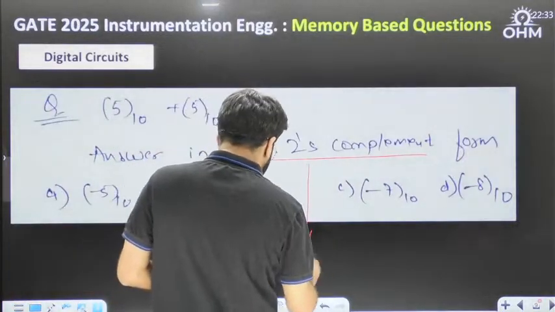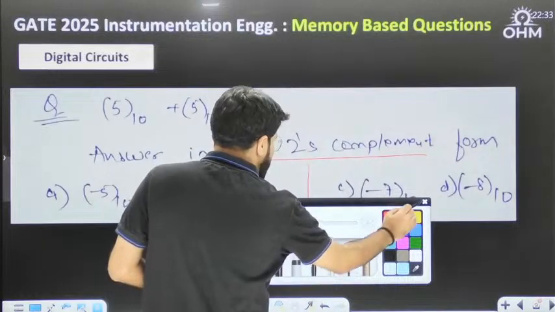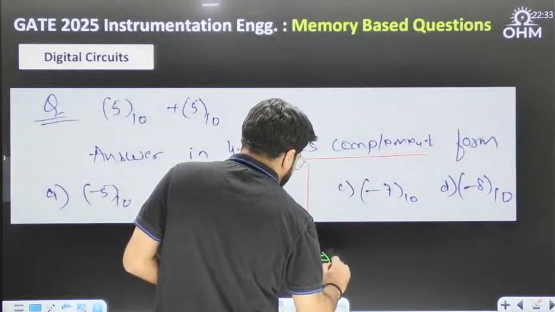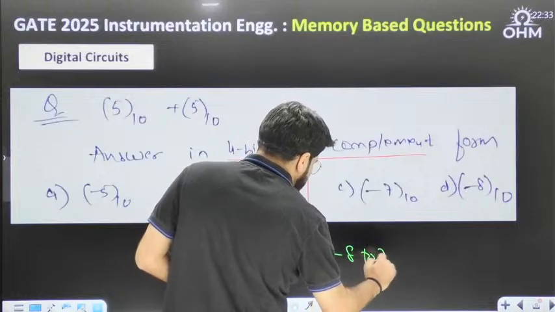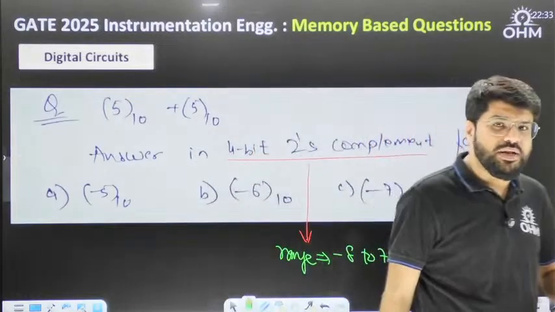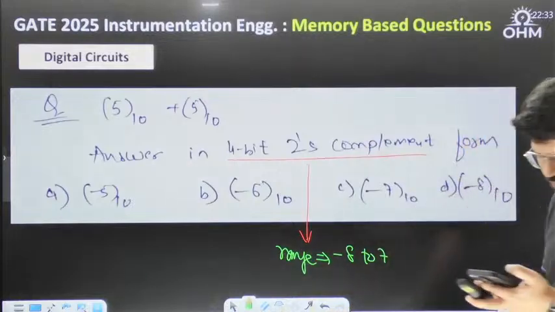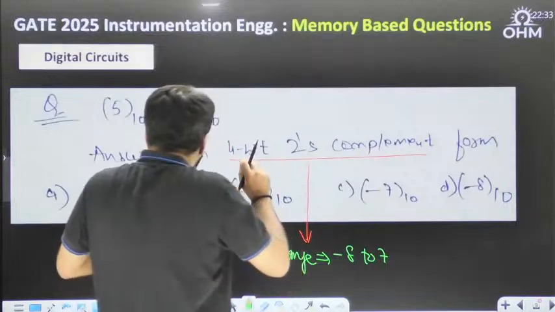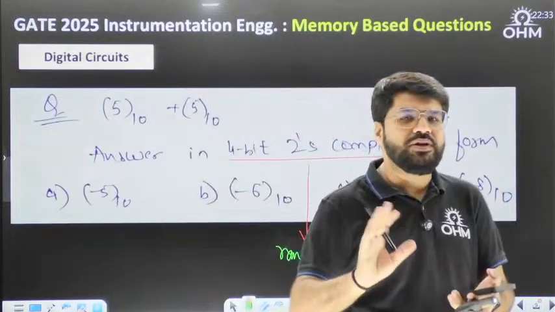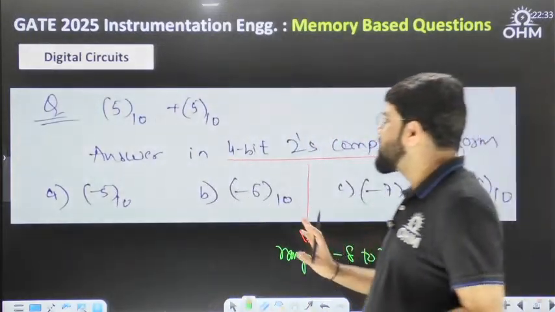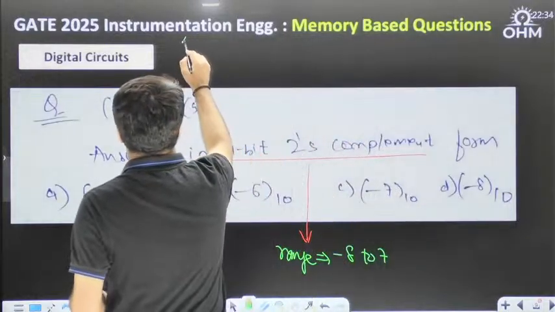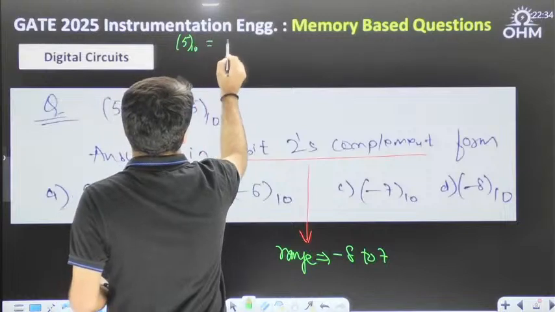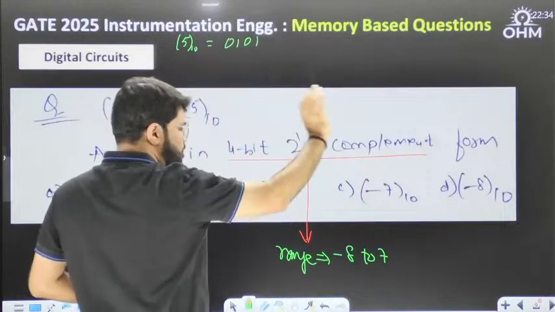The range in the 4-bit 2's complement format should be -8 to +7: minus of 2 power n minus 1 up to plus of 2 power n minus 1, minus 1. So the number is going to be out of range. But they don't say whether it is a correct or incorrect answer. Now what is 5 plus 5? 5 is within the range. In the 4-bit format it is 0101, a positive 5.